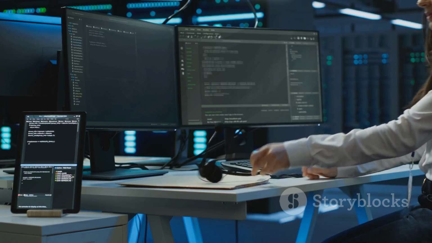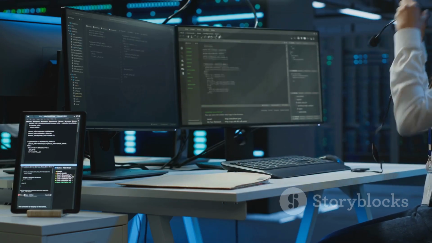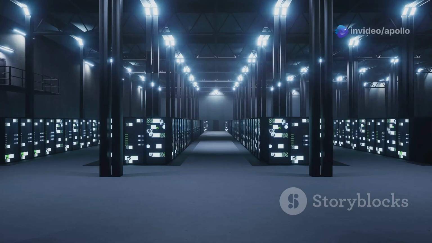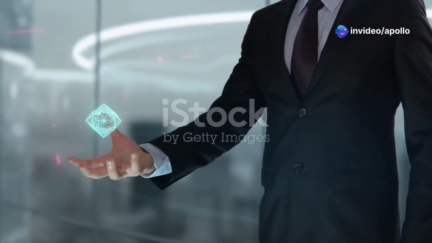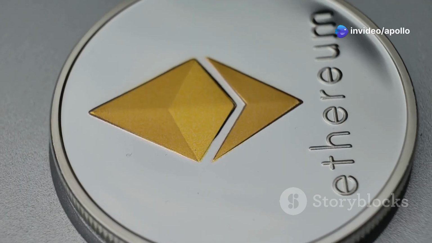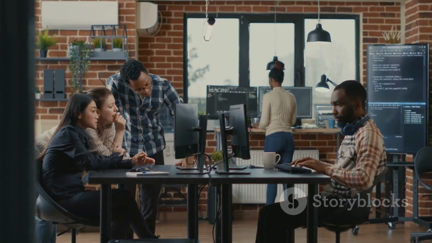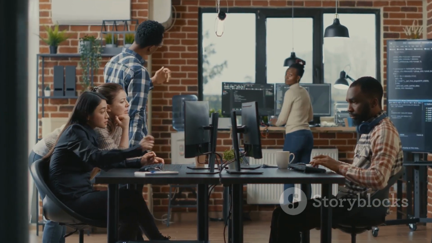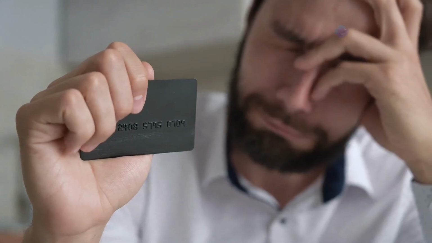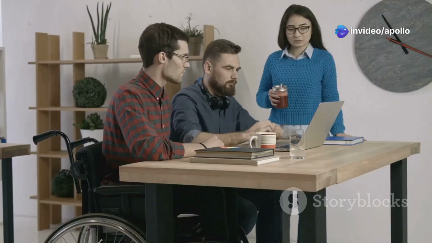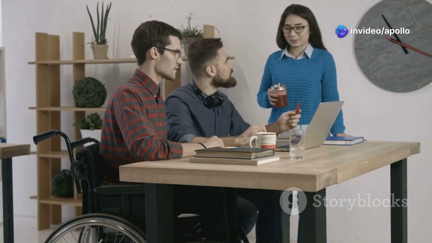One of the biggest challenges in Web3 is the high cost of data availability. Blockchains need to store a lot of data. This data includes transaction history, smart contracts, and more. Storing this data is expensive, especially on popular blockchains like Ethereum. High costs make it difficult for developers to build and scale their applications. Users also suffer from high transaction fees. This limits the accessibility of Web3 to a wider audience.